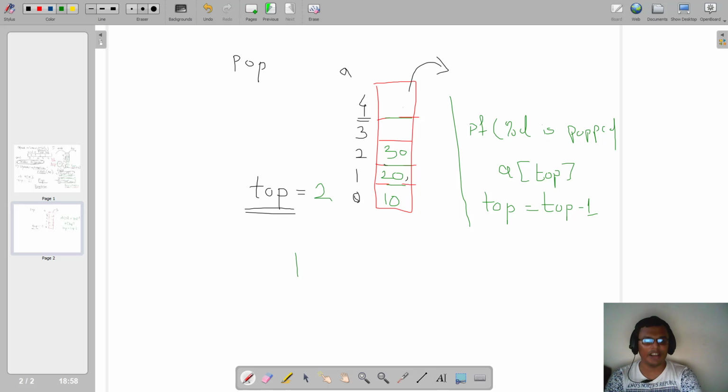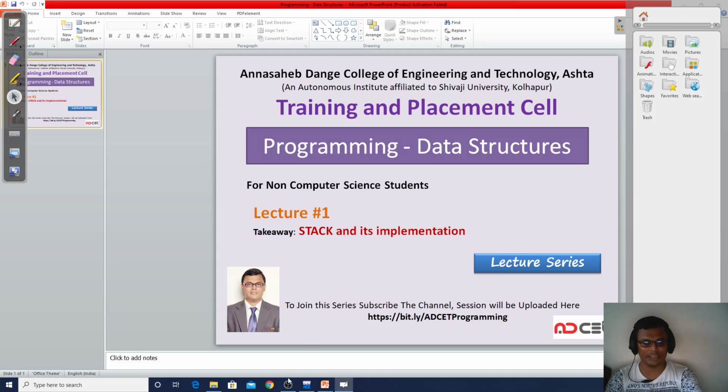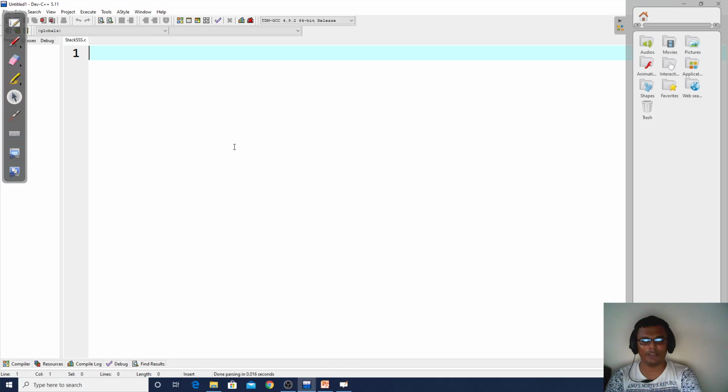So I hope you have understood the three logics of our stack, that is push, pop and traverse. Let us now implement these three logics with the help of a C program.